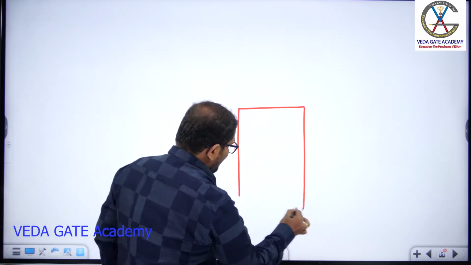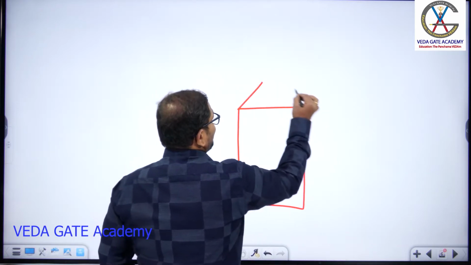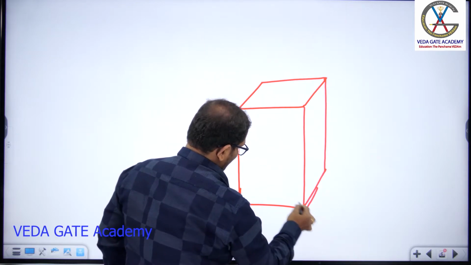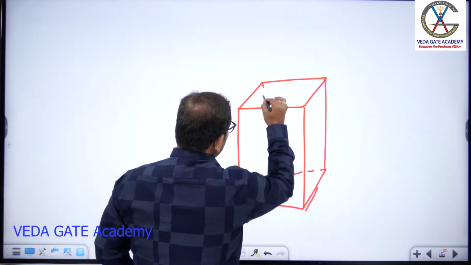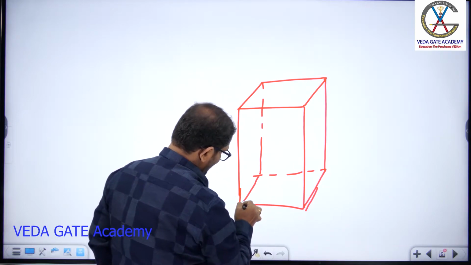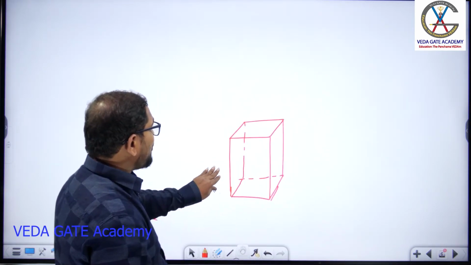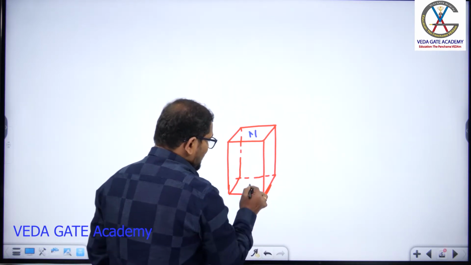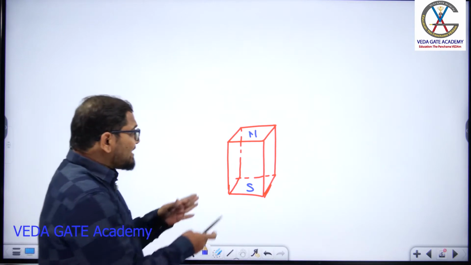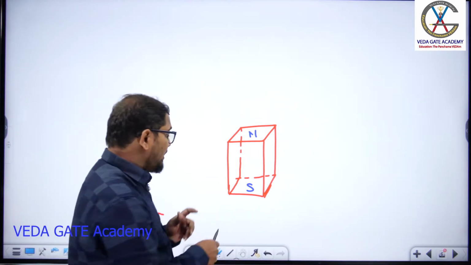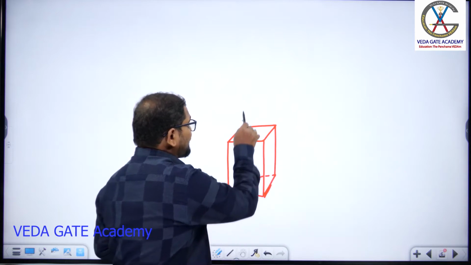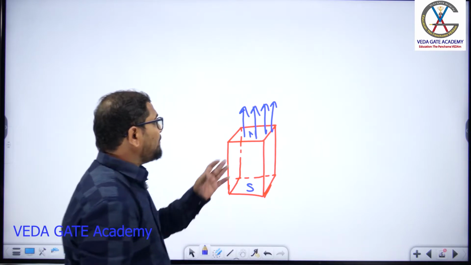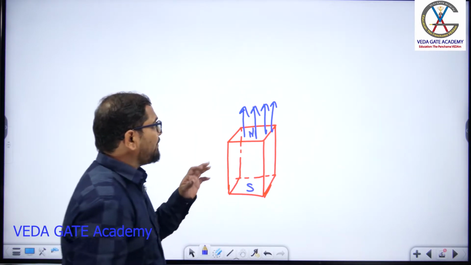So let me take a magnetic pole like this. So assume this is the magnetic pole. This pole will have a north pole and south pole. Assume I'll take a different color. This is north pole, this is south pole. As this is a permanent magnet, if I consider, this will produce a constant amount of flux. Assume 4 flux lines are passing or obtained from this north pole or this magnetic circuit, if you consider.